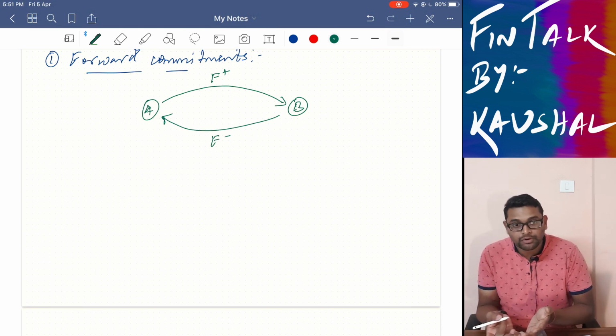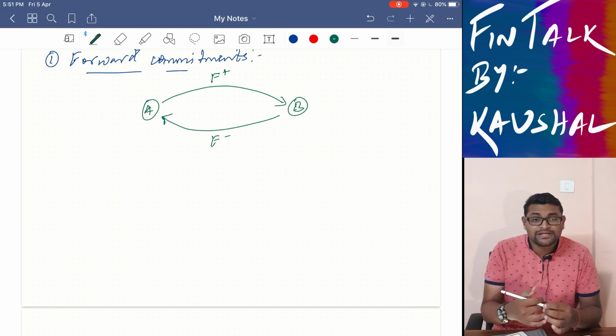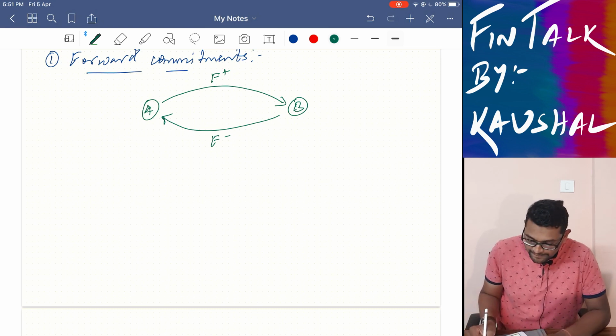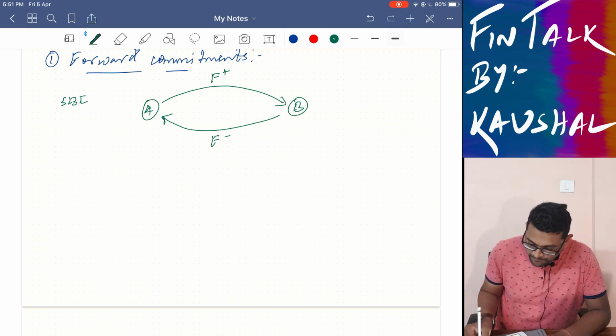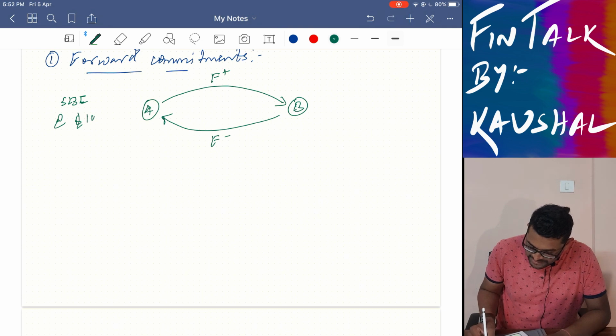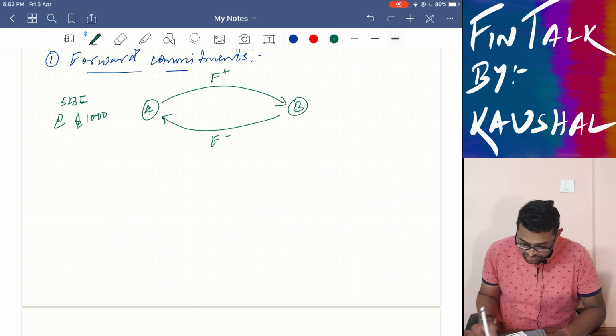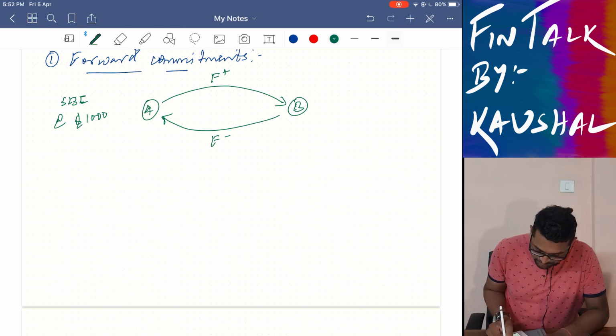Now, which is the forward contract? A forward contract is usually taken on a commodity or a derivative. In our case, we are taking SBI futures, which is trading right now at $1,000. A has gone long on SBI futures and B has gone short on SBI futures.